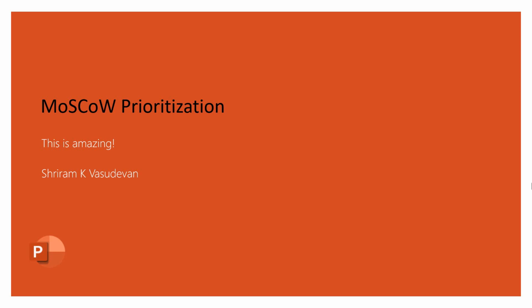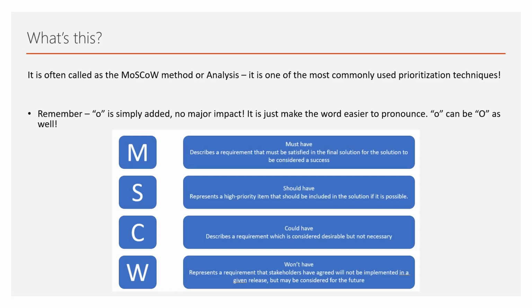Hello friends, welcome back. In this session, we'll quickly understand what is MoSCoW prioritization. This is one of the most commonly used prioritization techniques when you are building products. This is a very famous term in the industry as well, and we are going to see this in this session shortly. It is often called the MoSCoW method or MoSCoW analysis. It's a very commonly used technique.